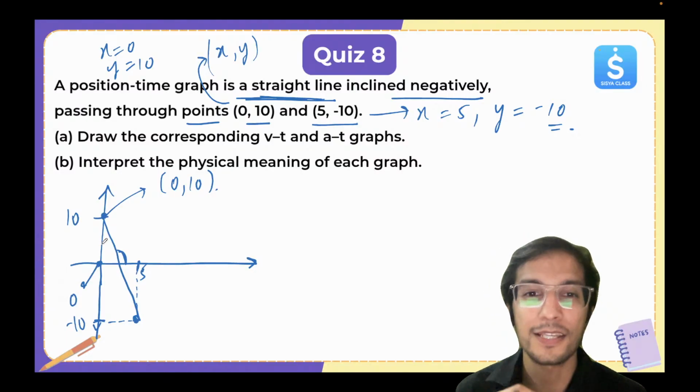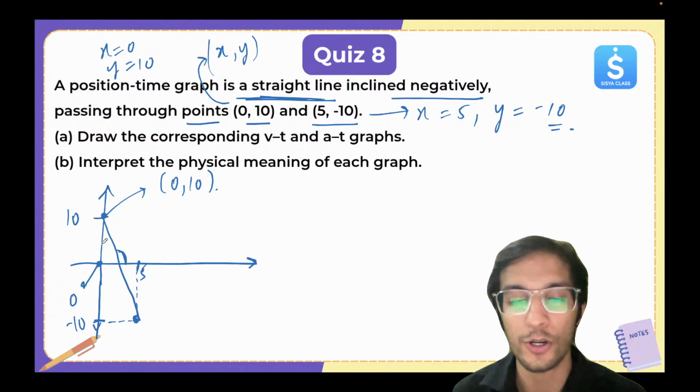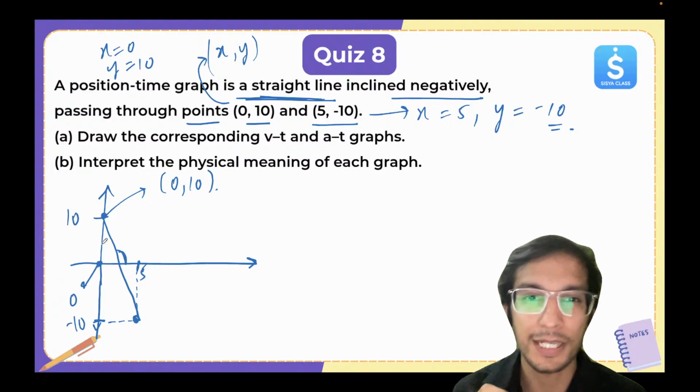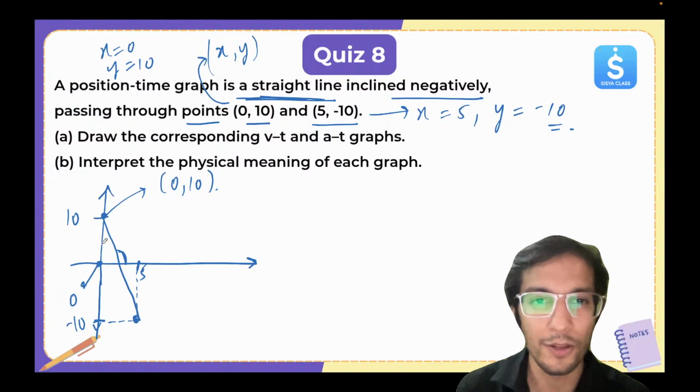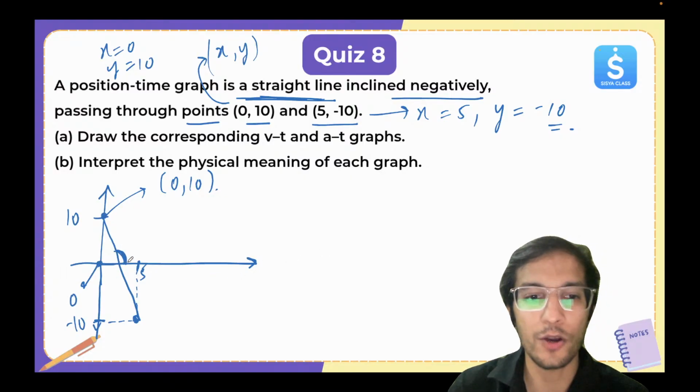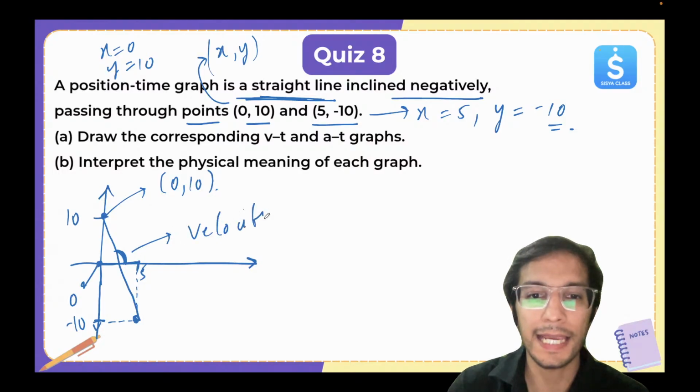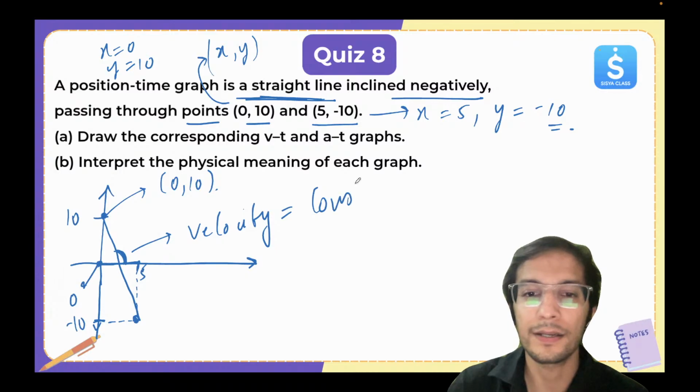Okay, so this is very, very important. Total displacement upon total time will give me the velocity. Okay, look here. If I want to draw here, it's coming out to be constant. Okay, the slope is constant. So that means velocity is staying constant.